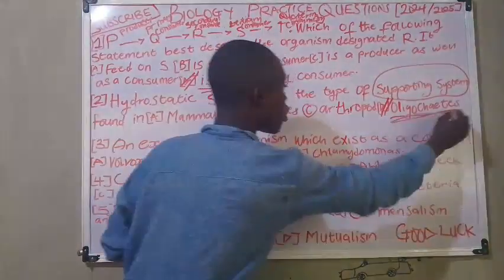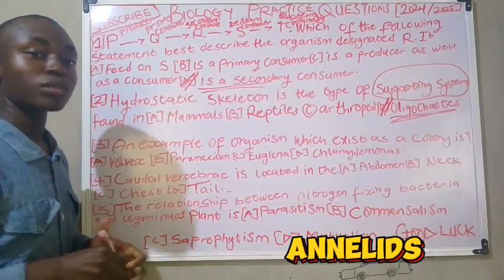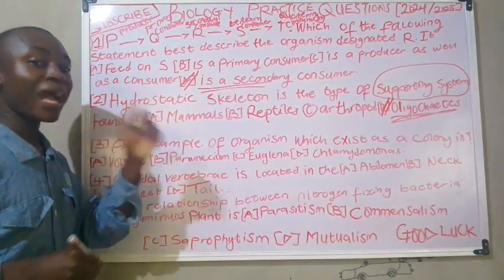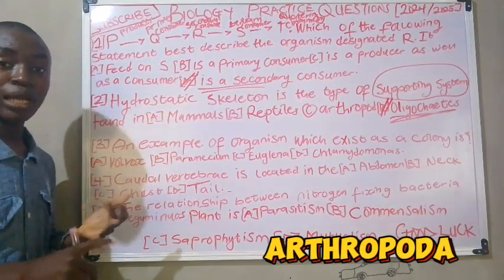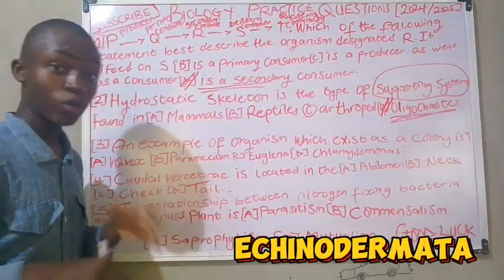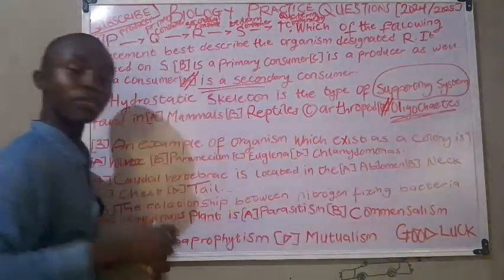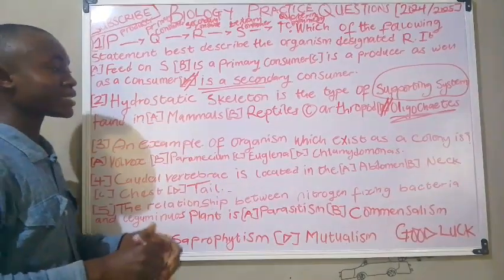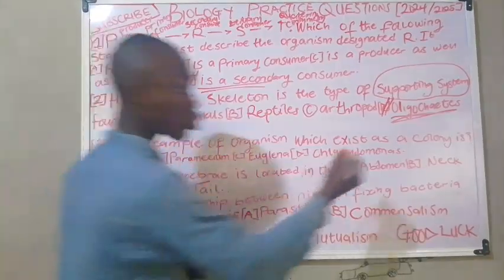Okay, an example of oligochaetes are the annelids, which are part of the kingdom Animalia. We have different phyla in the kingdom Animalia. We have the arthropoda, we have the porifera, we have the echinodermata, we have nematoda and the like. Now oligochaetes are from an aspect in the Animalia kingdom, which is the annelids, because annelids are also known to be the earthworms.